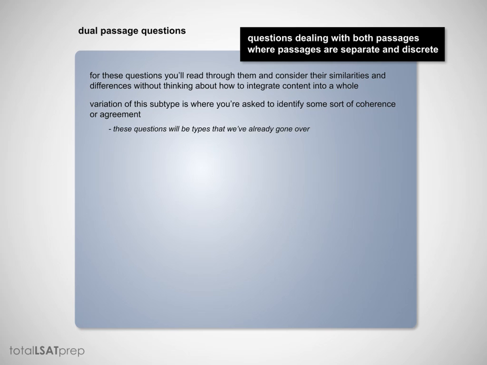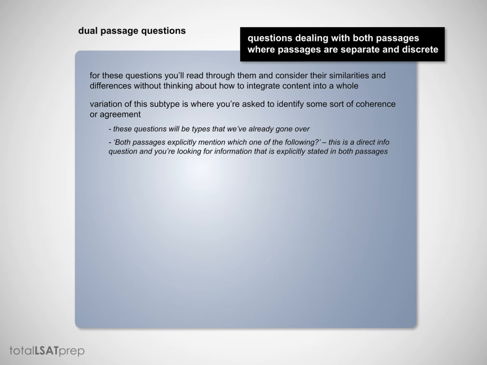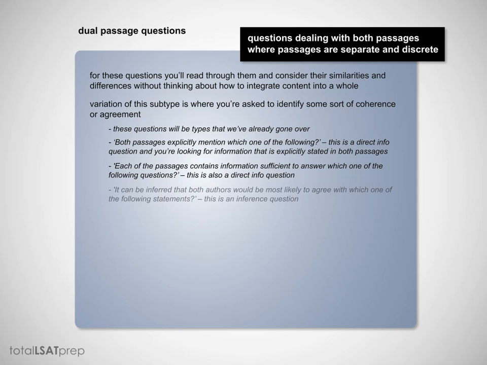So for example, you might get a question like, both passages explicitly mention which one of the following. And this is a direct info question, and you're looking for information that is explicitly stated in both passages. Or, each of the passages contains information sufficient to answer which one of the following questions. And this is also a direct info question. Or, it can be inferred that both authors would be most likely to agree with which one of the following statements. And this is an inference question.